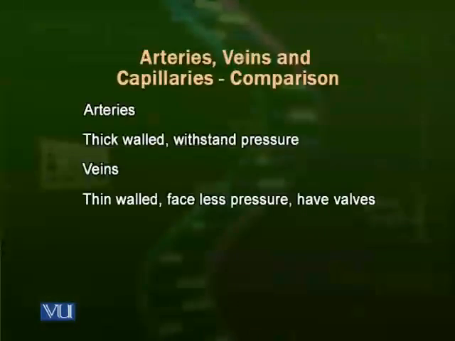But the veins just have to return the blood to the heart. So their lumens are large. They are thin-walled with large lumens. The second thing is that they have valves. We will talk about the importance of valves in the lumen of the veins later.